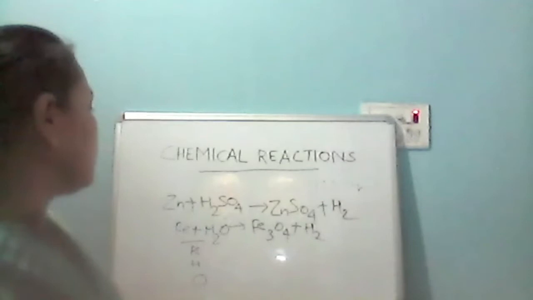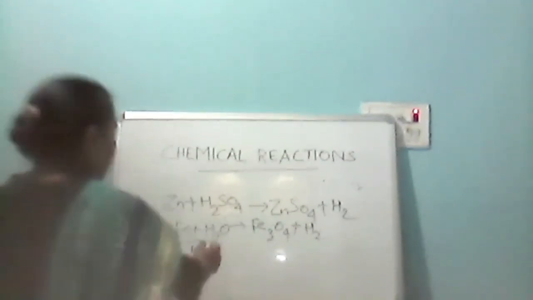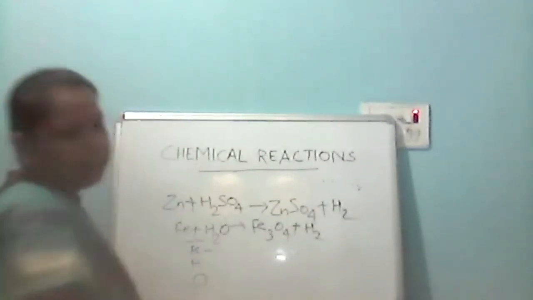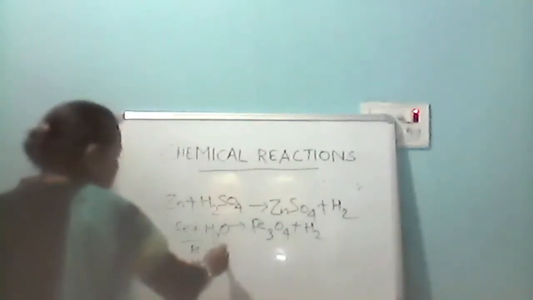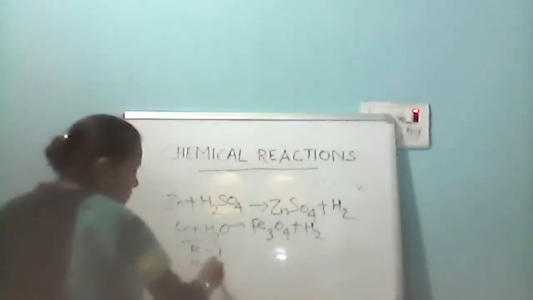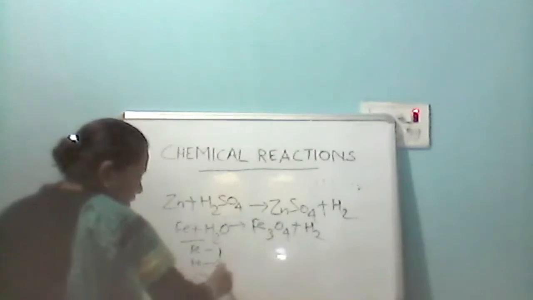So, if we are talking about the reactant side, the number of iron atoms is, iron कितना है? Fe? Yes, anyone? 1. So here we are writing 1. Hydrogen is 2, and oxygen is 1.